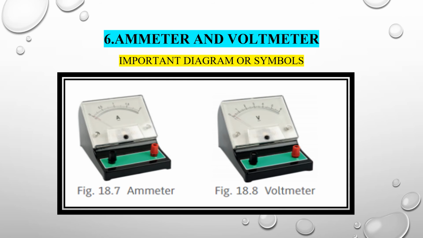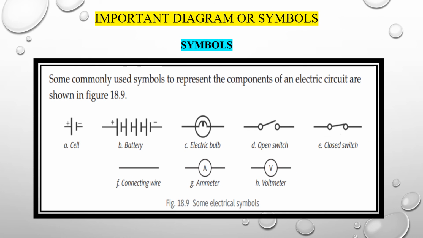Next, you will see in front of you two pictures. The first one is the ammeter and the second one is the voltmeter. There is only one difference between the pictures, and anyone can recognize it. In the ammeter, a capital A is used in the middle of the apparatus, and in the voltmeter, a capital V is used. These are the main symbols: the ammeter is denoted by a capital A and the voltmeter by a capital V. These are the symbols we generally use in our circuit diagrams.